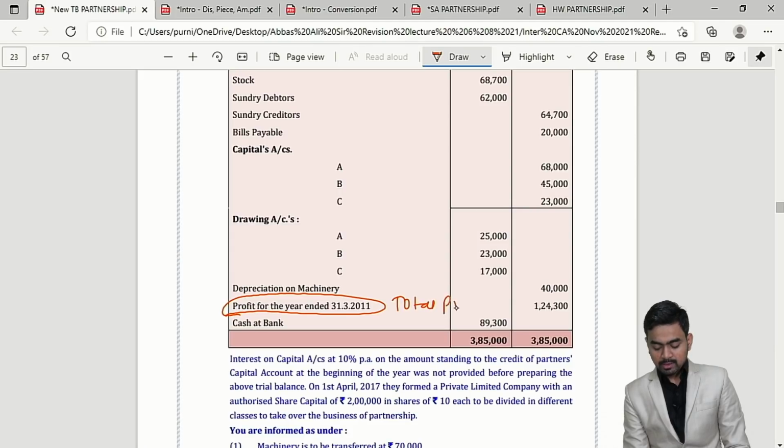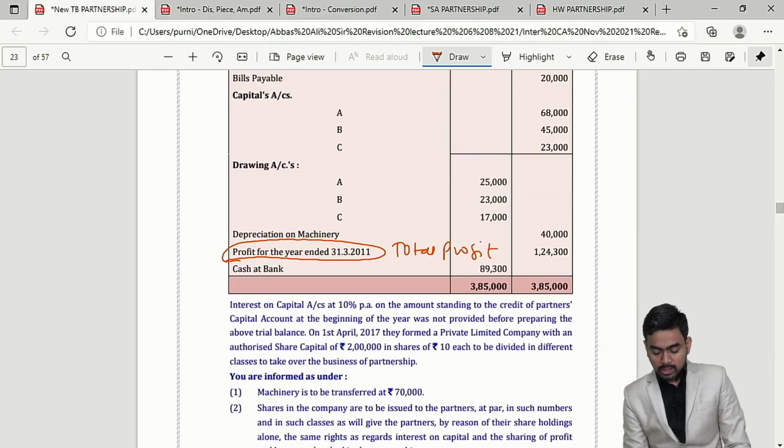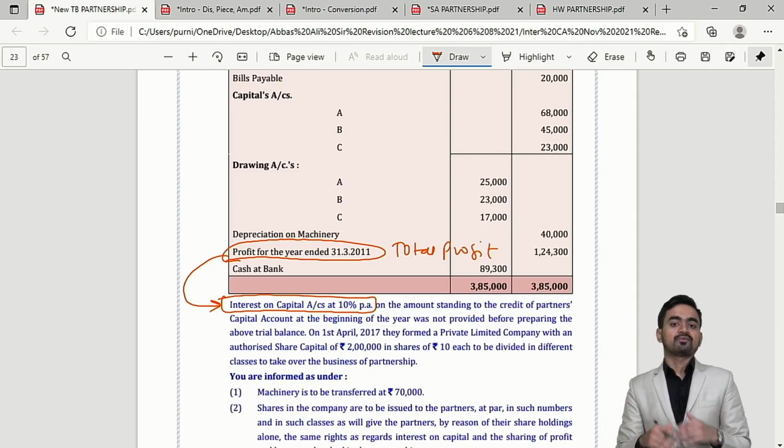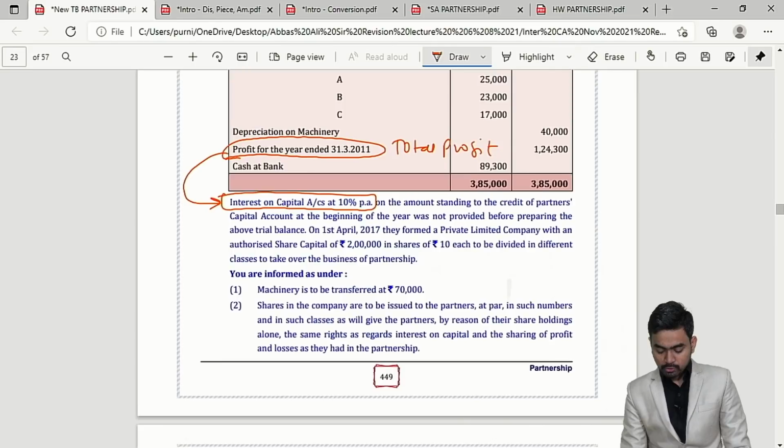They have given total profit. Now from this total profit, first you have to subtract interest on capital, and then whatever you will get will be distributed among partners in their old ratio.